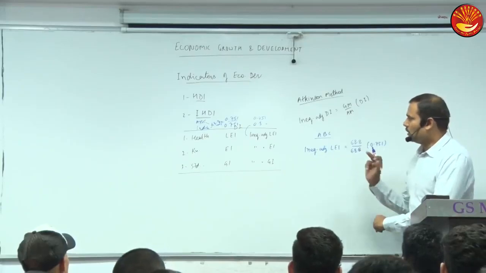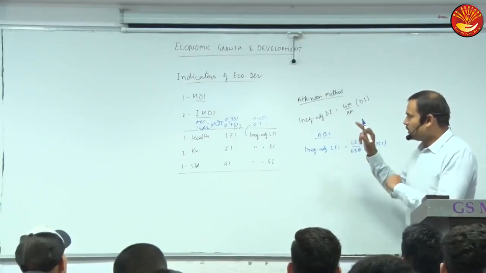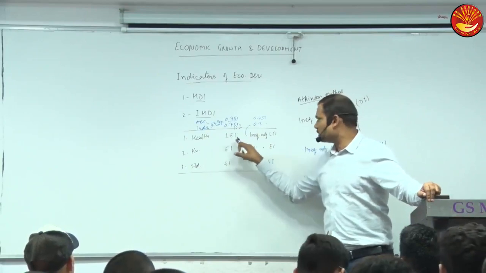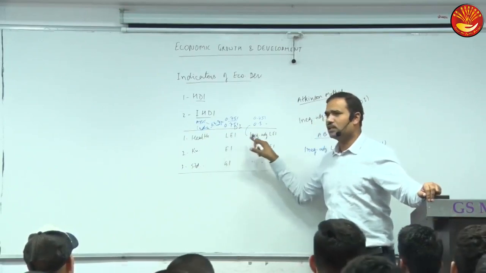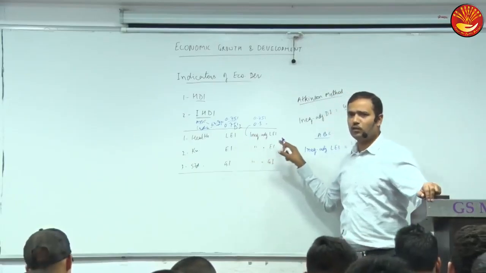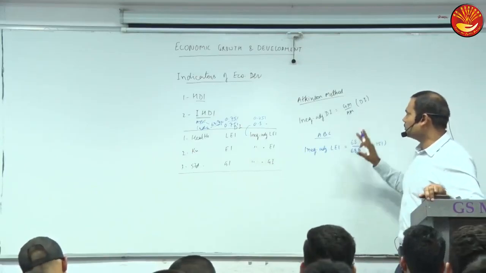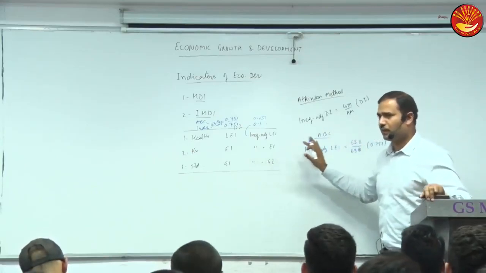So I repeat once more what I've dictated. It accounts for inequalities in the 3 dimensions of HDI by discounting each dimension's value according to its inequality. More inequality, more discount we have to make. So the Atkinson method is used for this. Although the formula is not very important, this concept is important.